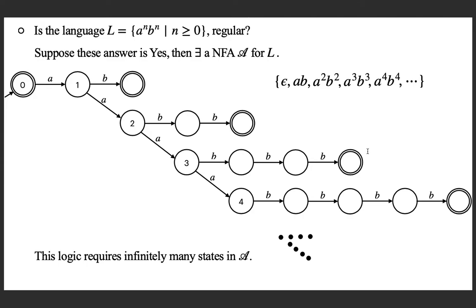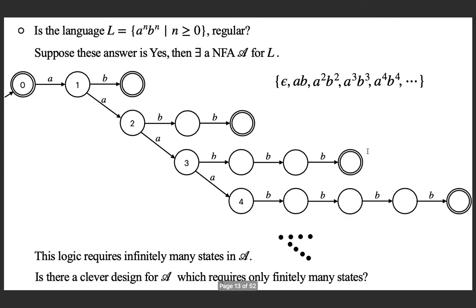So this is not going to work. Now the question is, is there a clever design for an NFA which requires only finitely many states?